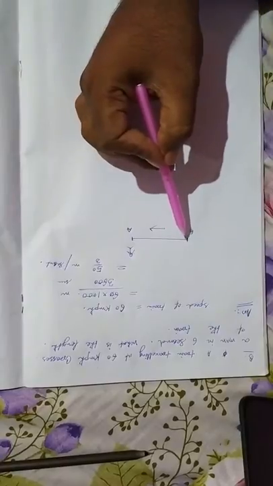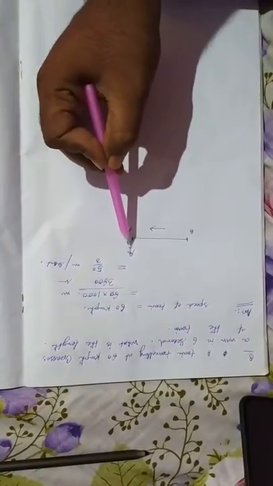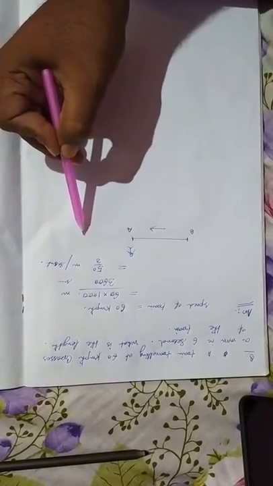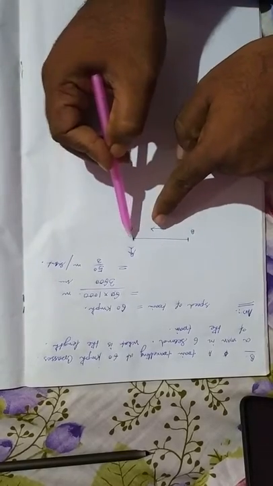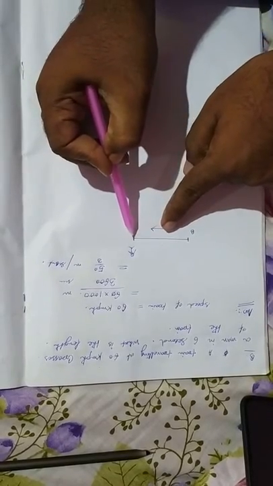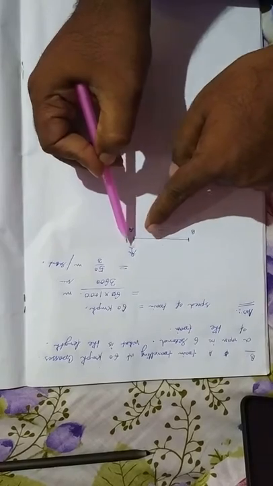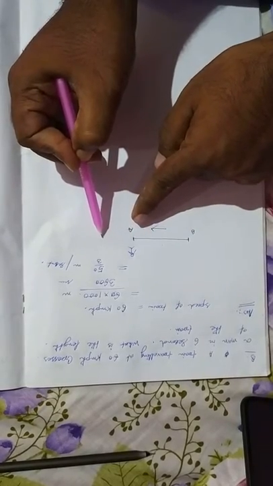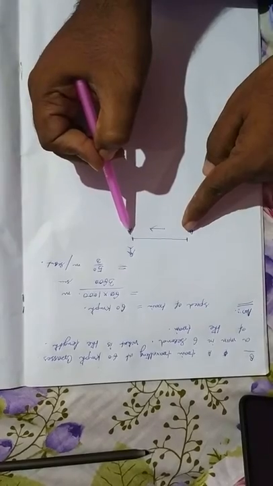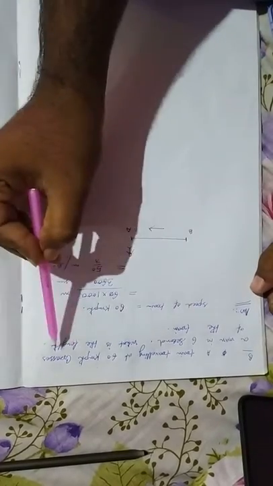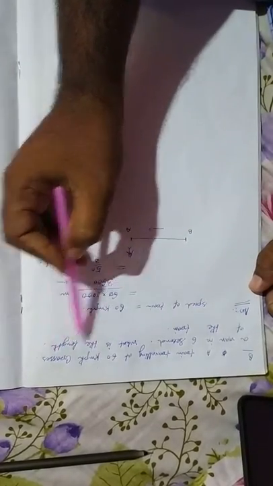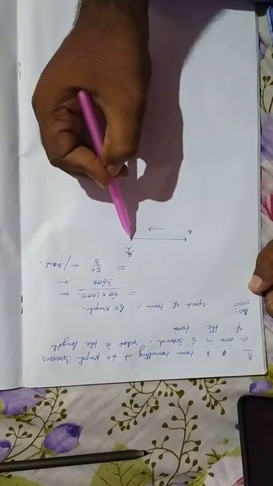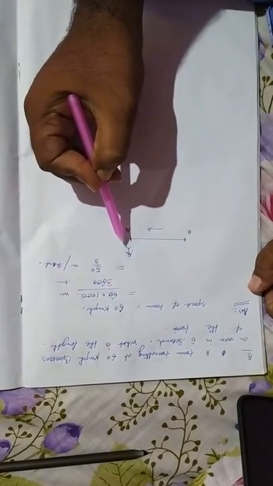Given that this train crosses this man in 6 seconds, that means the distance traveled by the train in 6 seconds is equal to the length of the train. Why?